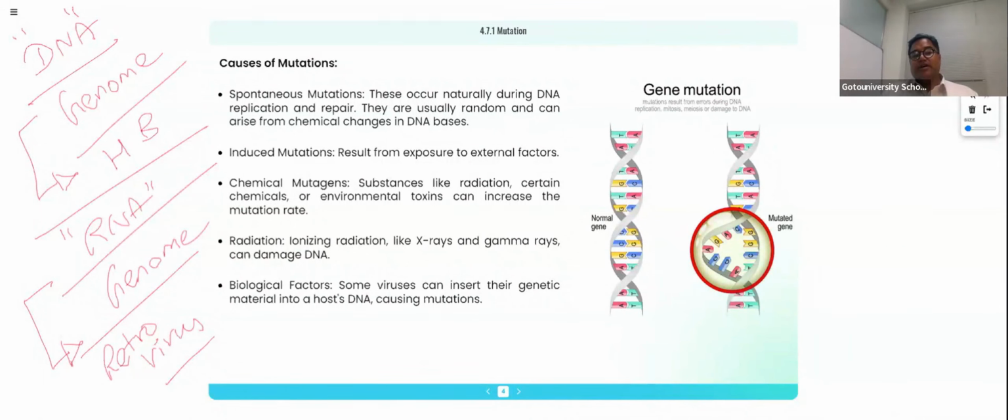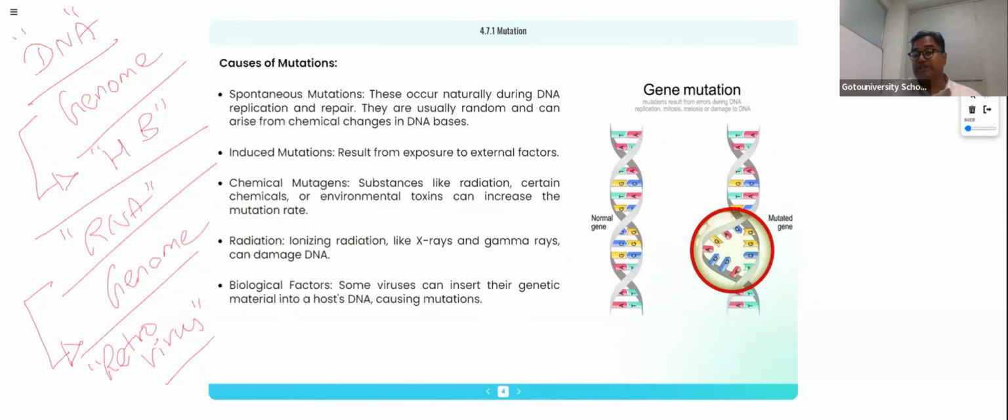So, in the CBSE board exam, they will ask you to give the example for the mutation causing agent for the DNA genome and the mutation causing agent for the RNA genome. The mutation causing agent for the DNA genome is the human being. The mutation causing agent for the RNA genome is the retrovirus. This is the message we need to understand. So twisted questions, tough questions will come repeatedly in your board paper, right?